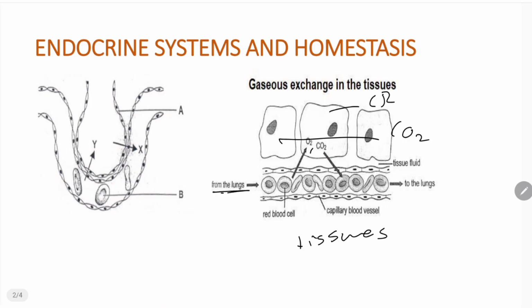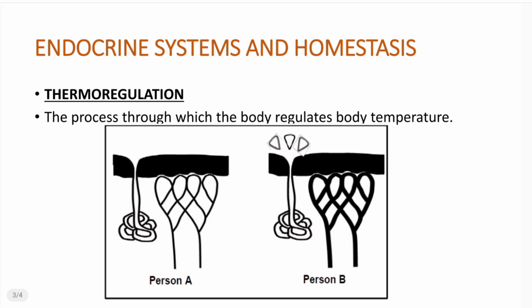Now we're going to have gaseous exchange. We're going to have diffusion. So oxygen will move from these blood capillaries that have a high concentration of oxygen into the tissues, right? And then carbon dioxide will also move from the tissues into the blood capillaries where there's a lower concentration of carbon dioxide. From there, this blood that now has a higher concentration of carbon dioxide is going to be taken to the lungs, and it will arrive at the lungs via the pulmonary artery. The carbon dioxide will be in higher concentration in the pulmonary artery, and it is going to diffuse into the alveolus, and then we are going to breathe it out through exhalation, right? Now, that is it for gaseous exchange.